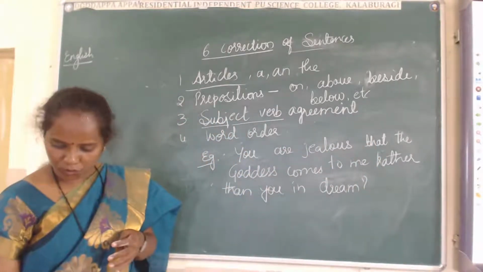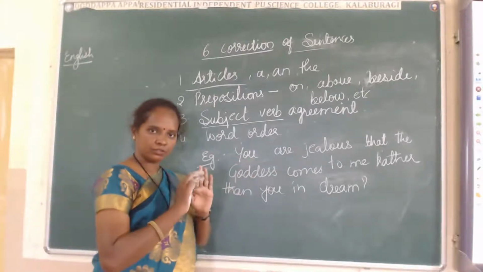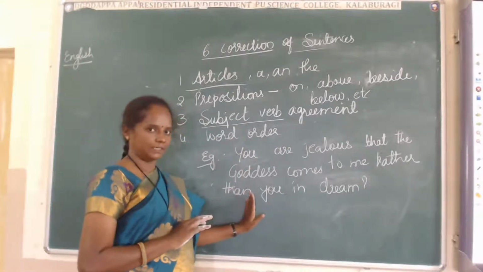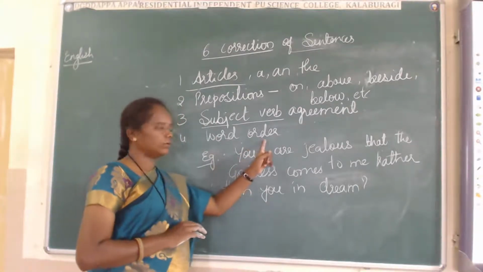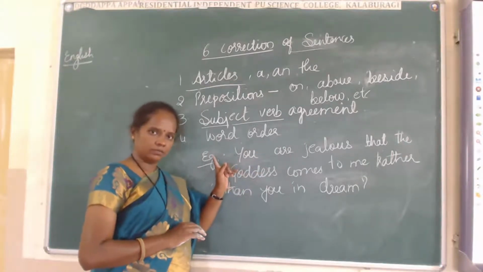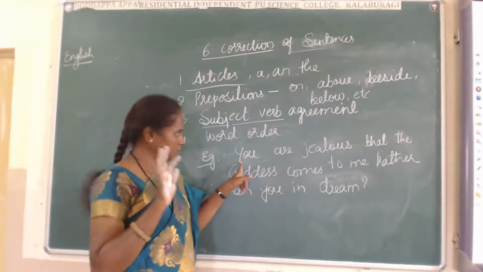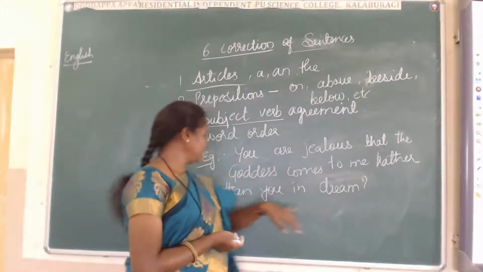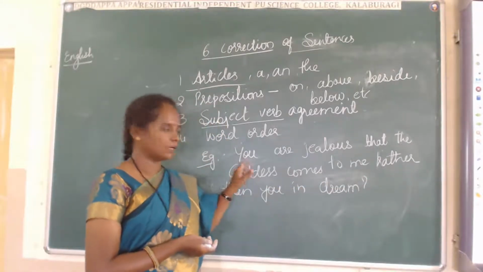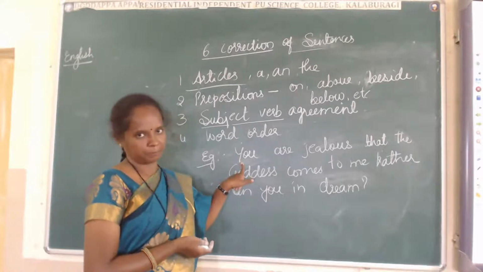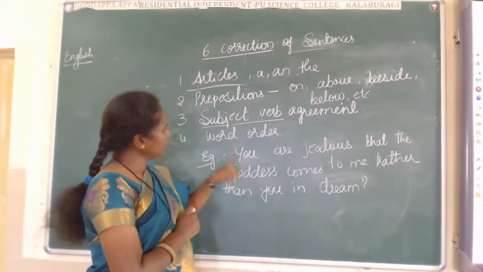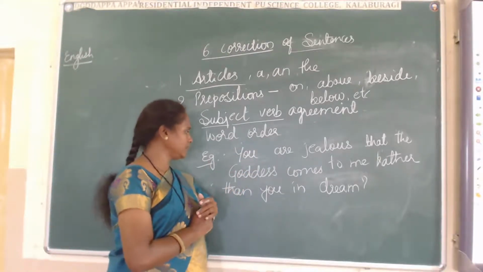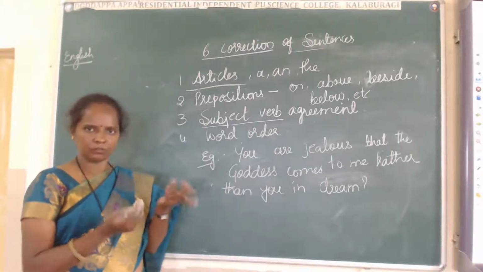Okay, once again, this is a question form only, and you don't get it so clearly because it's a very long sentence. Don't bother about the long sentence or short sentence. You should see only word order, where to place words in a proper order. That is your work. Here: "You are jealous that the goddess comes to me rather than you in dreams?" This sentence also comes in one chapter. You have to remember that chapter. Okay, that is a proper sentence.